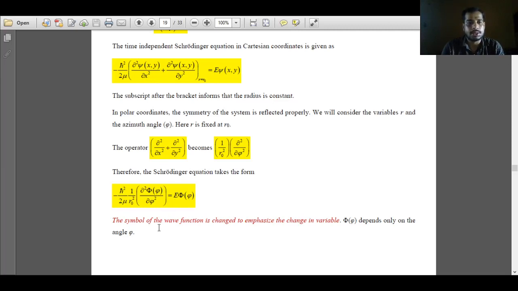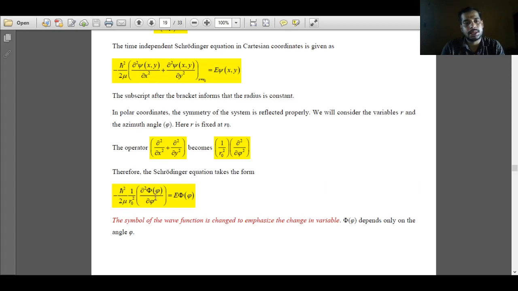The eigenfunction symbol has changed from psi to phi only to emphasize that the variables have changed. Initially the variables were x and y, and in polar coordinates the eigenfunction depends upon the variable phi, and it is independent of r because the distance is taken constant. Had the distance not been constant, the eigenfunction could have depended on r also.